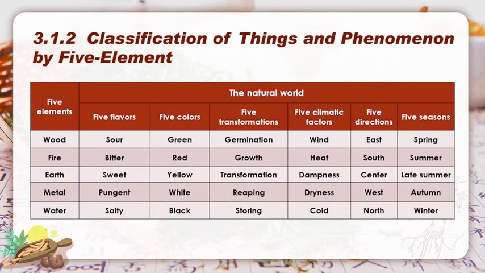So this is a classification of things and phenomena by 5 elements. We apply 5 elements to classify the natural world. For example, the 5 colors, 5 directions, and the seasons. They all can be classified into attribution of 5 elements.